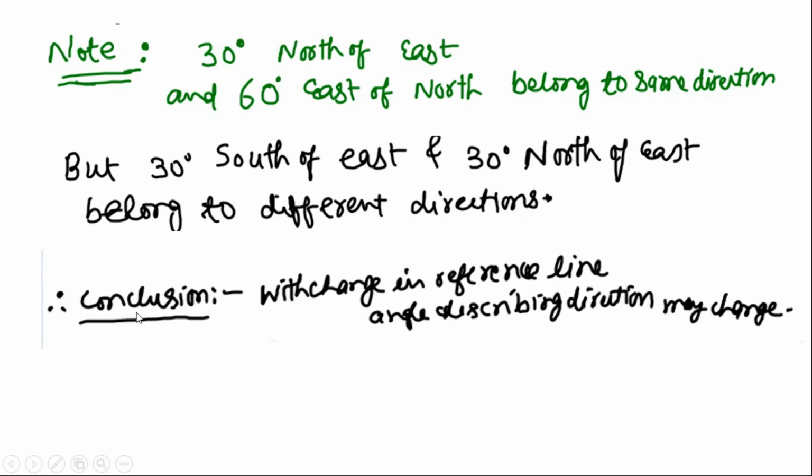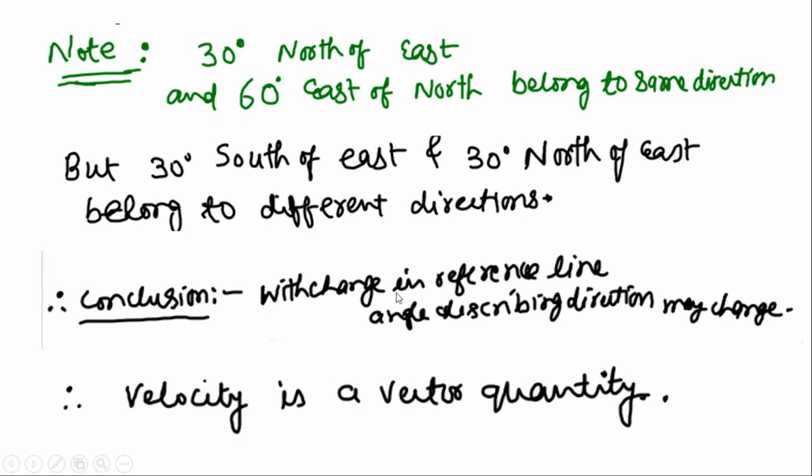So with this example we can make a conclusion that with the change in the reference line, the angle describing the direction may have a different value. Although the direction may remain the same, the value of angle described depends upon the reference line that we choose. And another conclusion that we make from this example is that velocity is a vector quantity, and please remember it becomes a vector because it is possessing magnitude as well as direction.